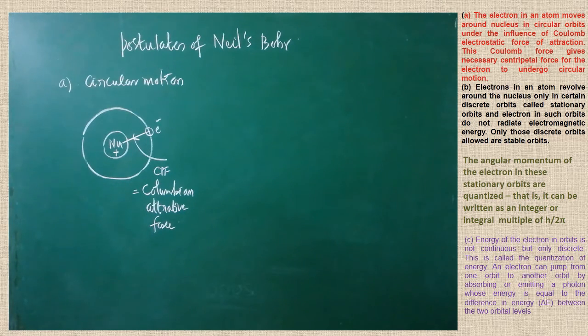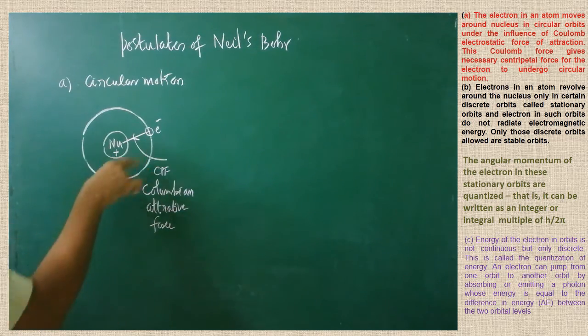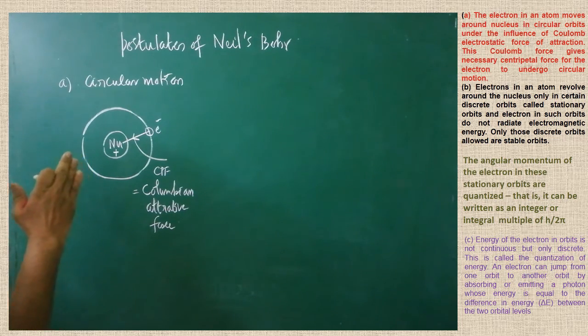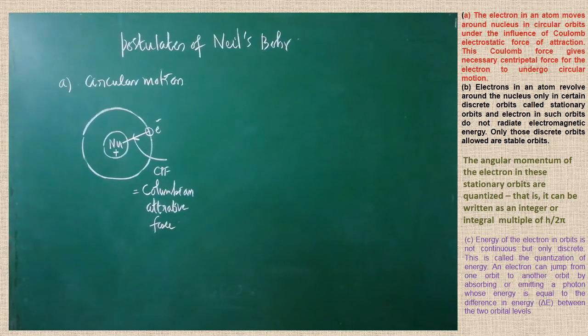Now we are going to learn about the second postulate. When the electron revolves in a particular orbit, those fixed orbits are called stationary orbits. Are you clear? In a particular orbit, while revolving around the nucleus, they won't emit any radiation. All the electrons are allocated in a particular orbit and they have to revolve in certain discrete orbits. Such orbits are called non-radiating orbits.